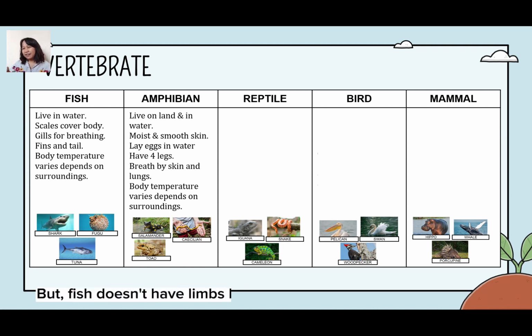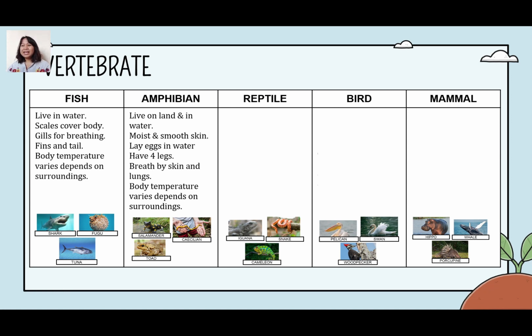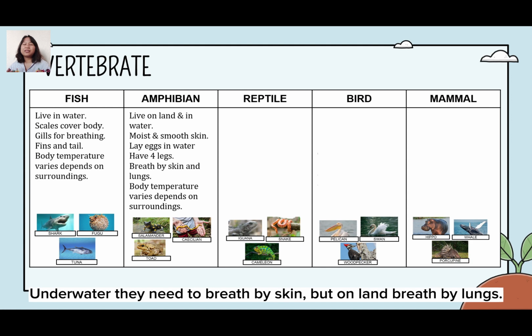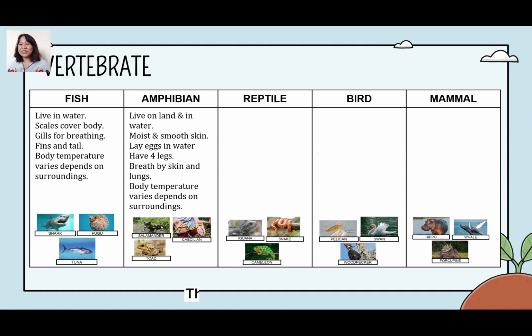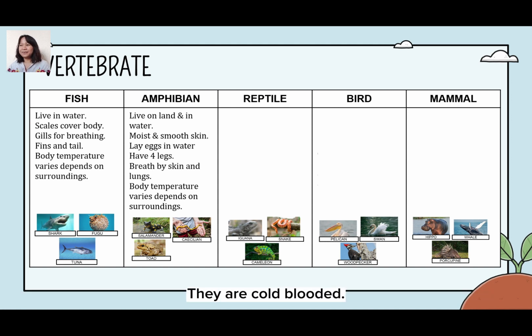But fish don't have limbs, legs and arms, but amphibians have limbs. During the time underwater they breathe through skin, but on land they breathe with lungs. They are so interesting, but they are the same as fish. Body temperature varies depending on the surroundings, so they are cold-blooded.